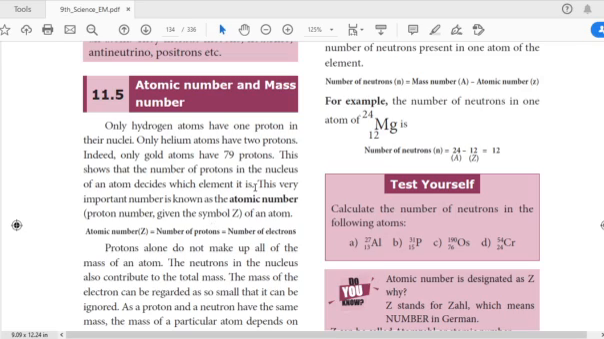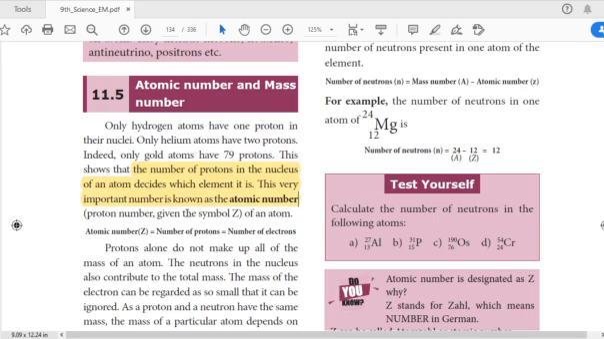So only a hydrogen atom has only 1 proton. A helium atom has 2 protons. Likewise, gold has 79 protons. So as the size increases, the number of protons also increases. It is very important to know that the number of protons in the nucleus of an atom decides which element it is, and it is known as the atomic number.